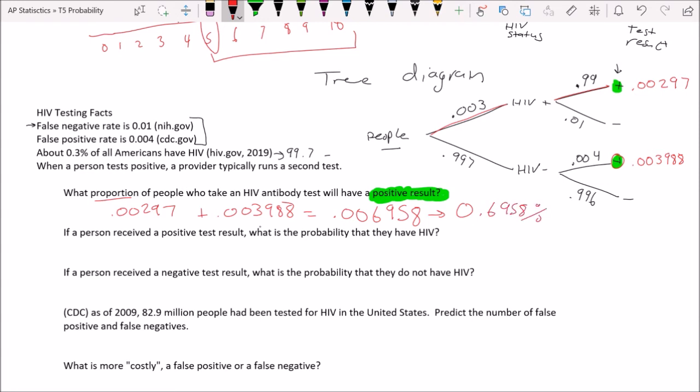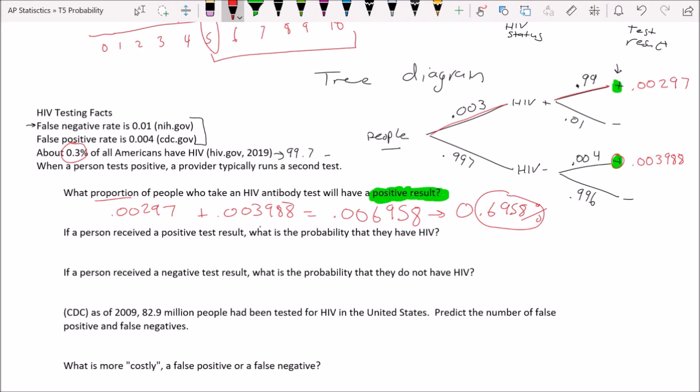0.6958%. And already that should be a little bit shocking because we know that only about 0.3% of Americans have HIV, and yet almost 0.7% will test positive. That's more than double. They're still small numbers, but that's more than double, so that's kind of scary. Let's do the next question.